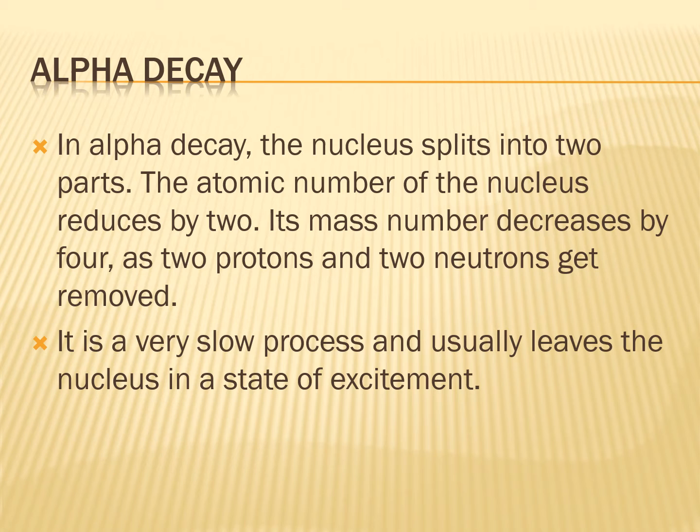Now let us see what alpha decay is. In alpha decay, the nucleus splits into 2 parts. The atomic number of the nucleus reduces by 2. Its mass number decreases by 4 as the 2 protons and 2 neutrons get removed. The process is very slow and usually leaves the nucleus in an excited state. So let us see how this reaction takes place.